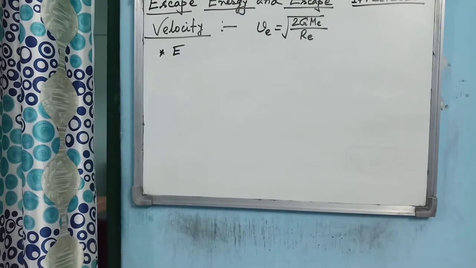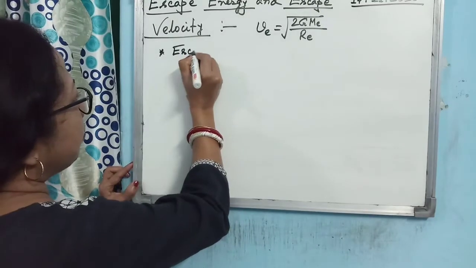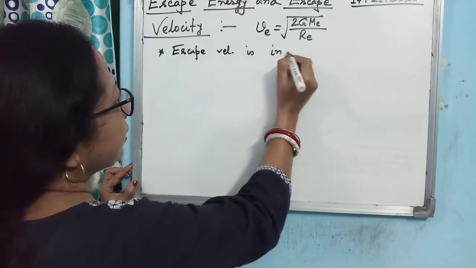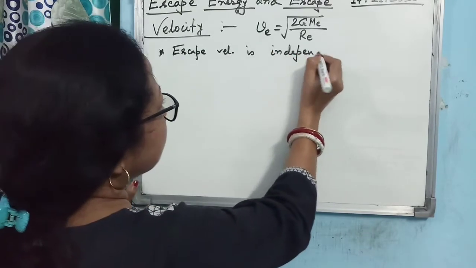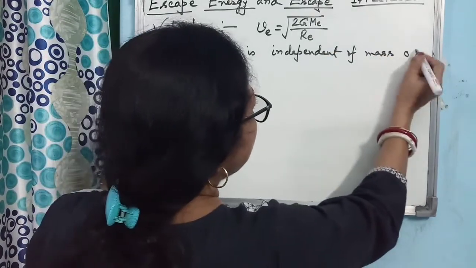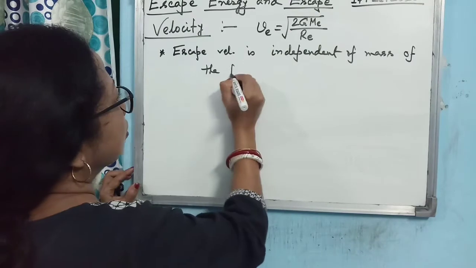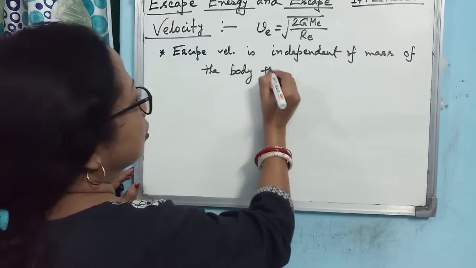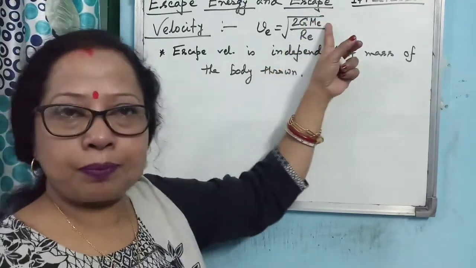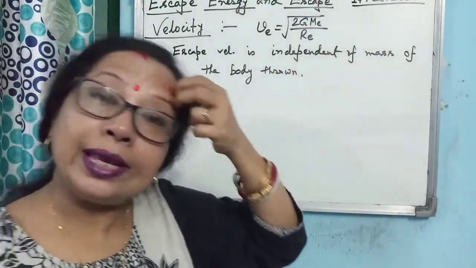So this is the point you have to write and remember, that escape velocity is independent of the mass of the body thrown. Escape velocity depends on what? Mass of the planet, radius of the planet from which it is thrown.